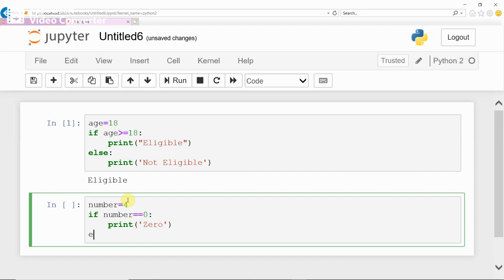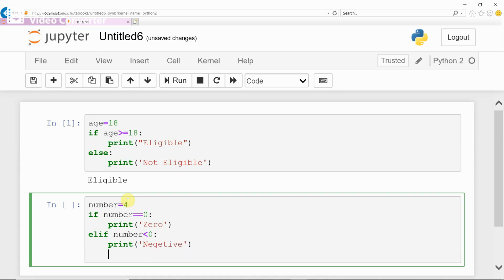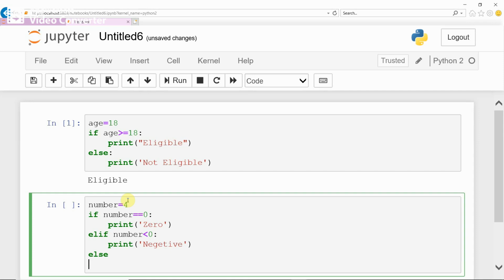Else if keyword you can give this way, ELIF. Keyword for else if is ELIF. Indicates else, then once again condition if. What condition? Number less than 0. Then print negative. Now there is no more condition you want to do. You can give else. If you don't want to do any other conditional checking, you can directly give else. But after else, you have to put a colon.